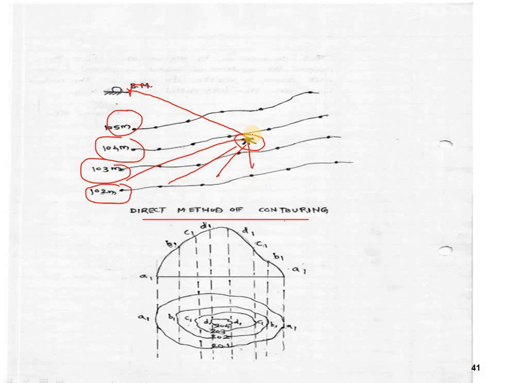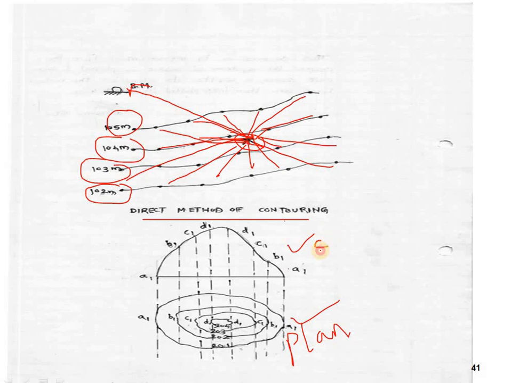You can see here all these points are taken by keeping the instrument at one place only. So this is known as the direct method: keeping the instrument at one place, identifying all the points and taking the levels. This is our plan, this is the plan and this is the side view, or front view.